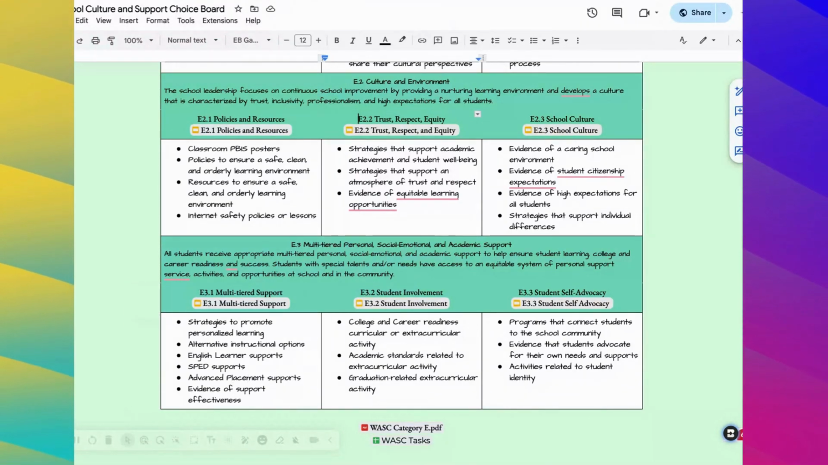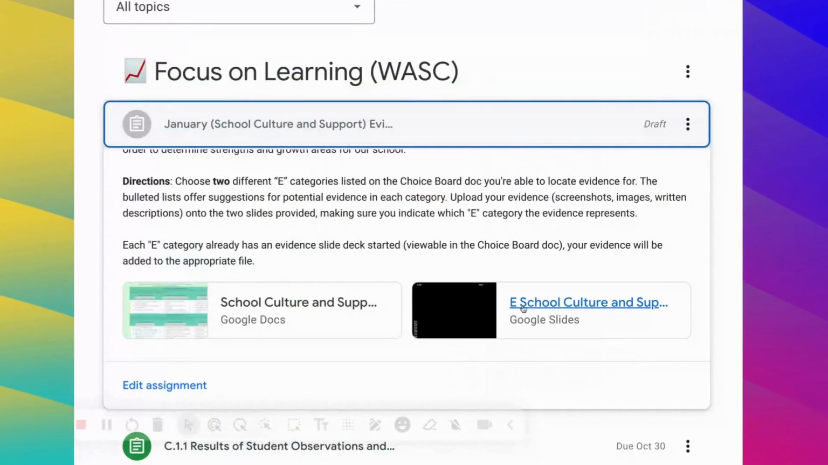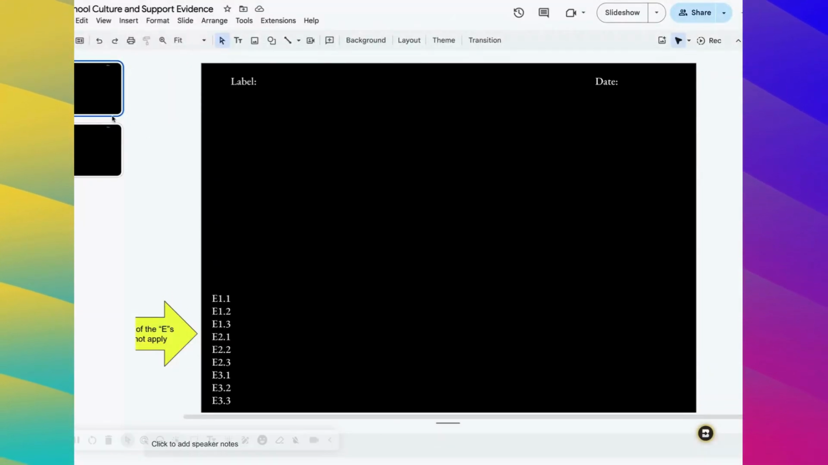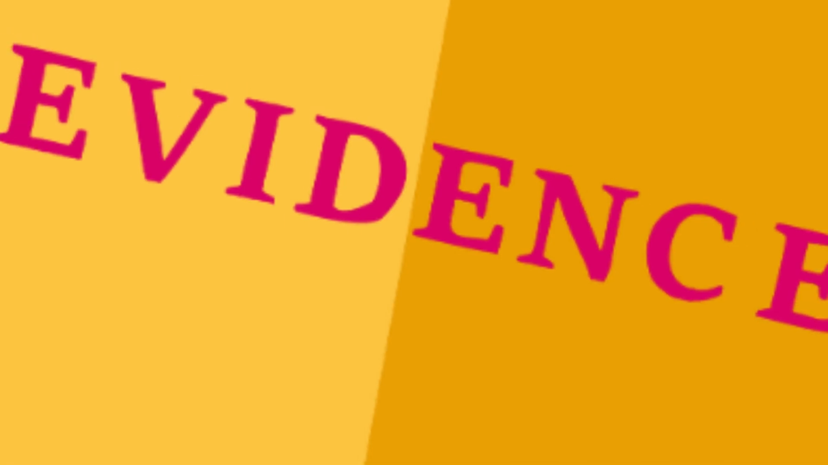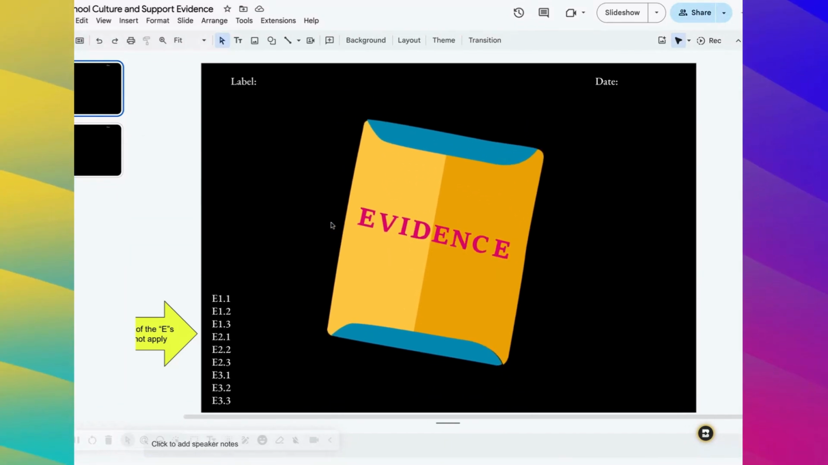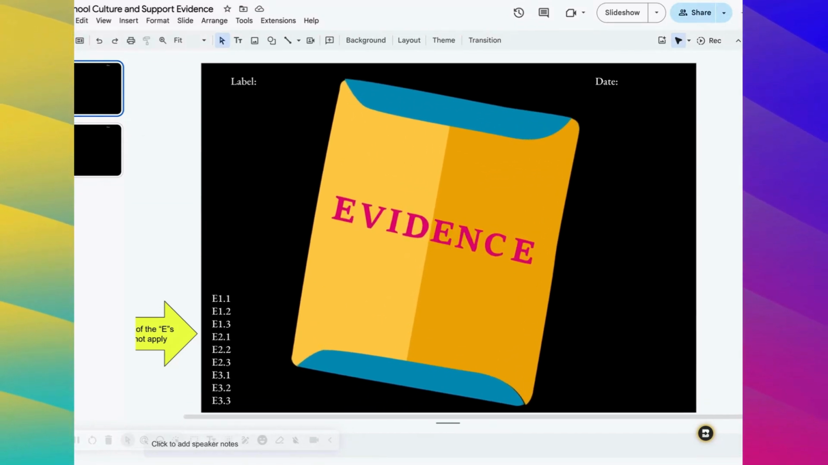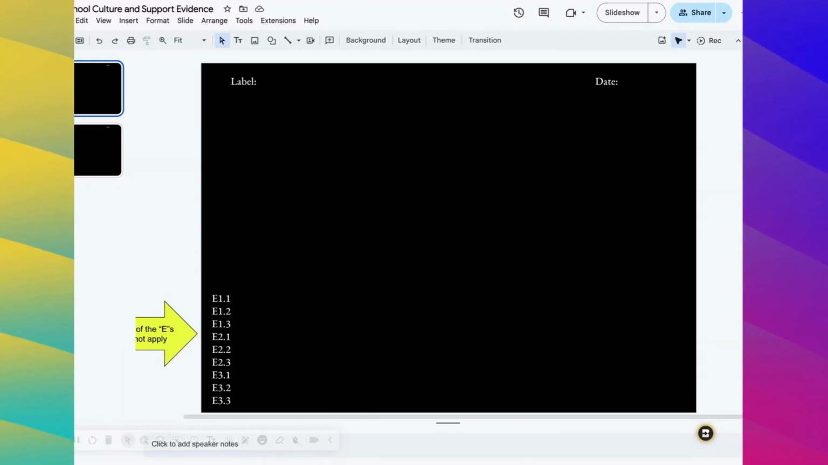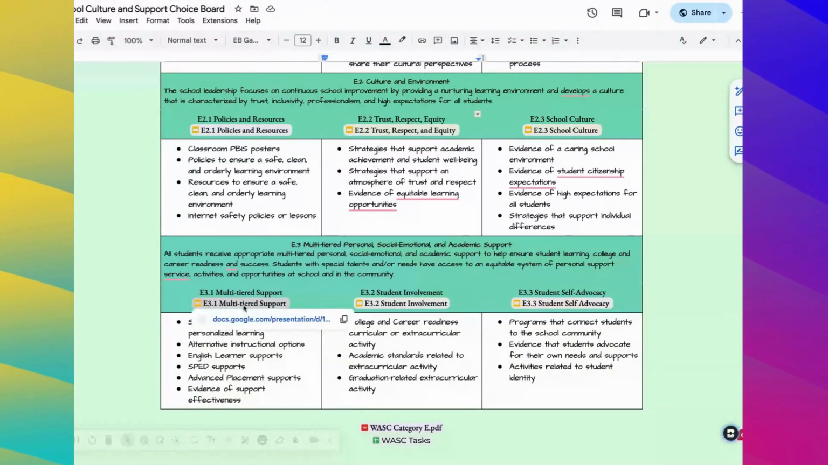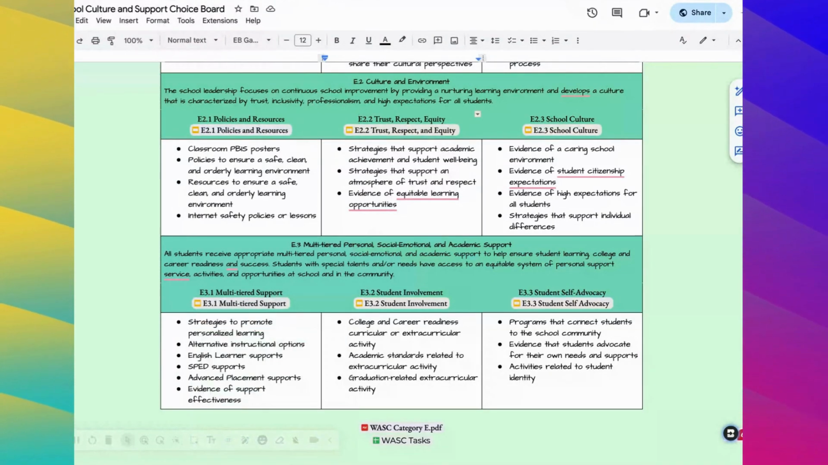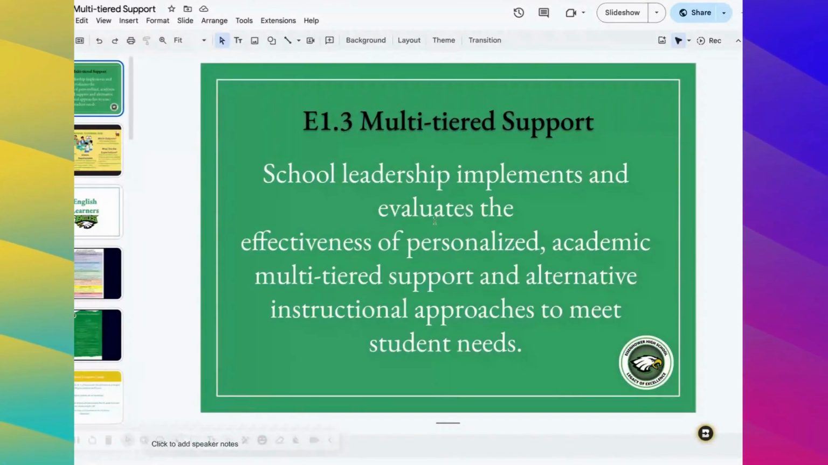So here's what you need to do. Back in the Google Classroom, there is a file. Each and every one of you has access to your own copy of this file. It is going to be a Google slide deck that just has 2 slides on it. Your job is going to be to add evidence onto this slide deck. Please don't add links. Please follow the examples that are already there. So I mentioned that the first one I was going to do was the multi-tiered support. So if I open that file, the indicator is here.